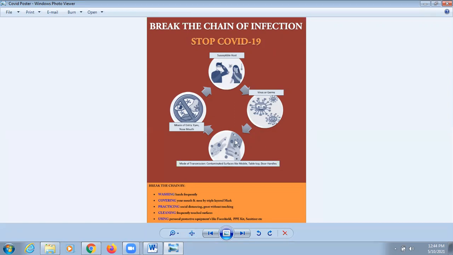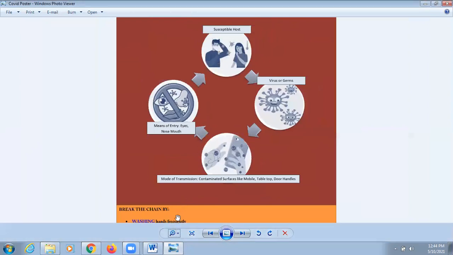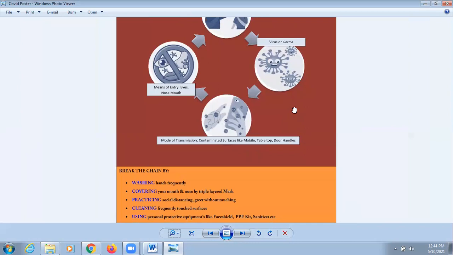When that person sneezes, or touches your mobile, the virus gets transferred to your mobile. Then when you use your mobile phone and touch your eyes, nose, or mouth, the virus will enter into your body also. So we have to break this chain. How can we break this chain? We have to follow these rules.